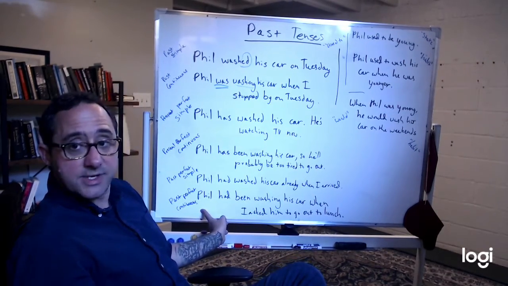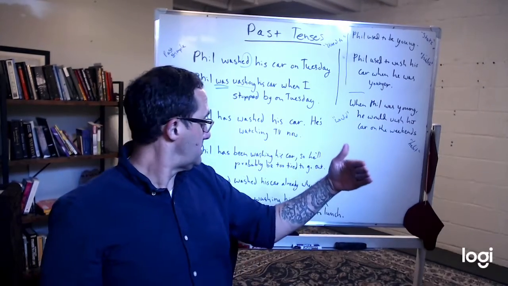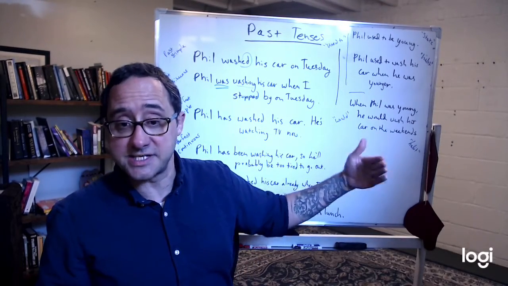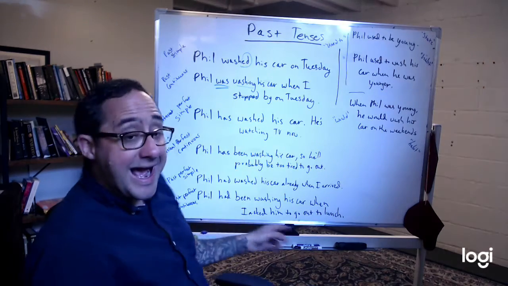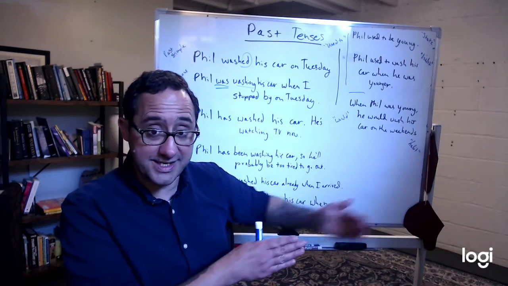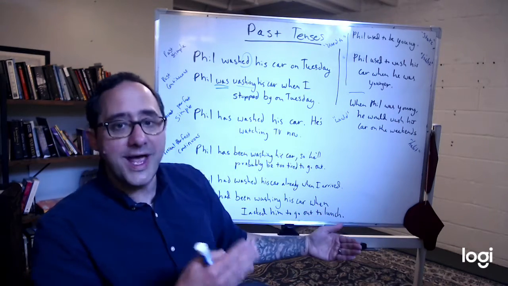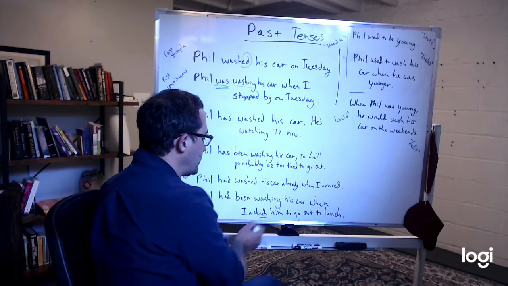Past perfect continuous. Past again. I asked Phil to go to lunch in the past. Before that, Phil had been washing his car when I asked him to go out to lunch.